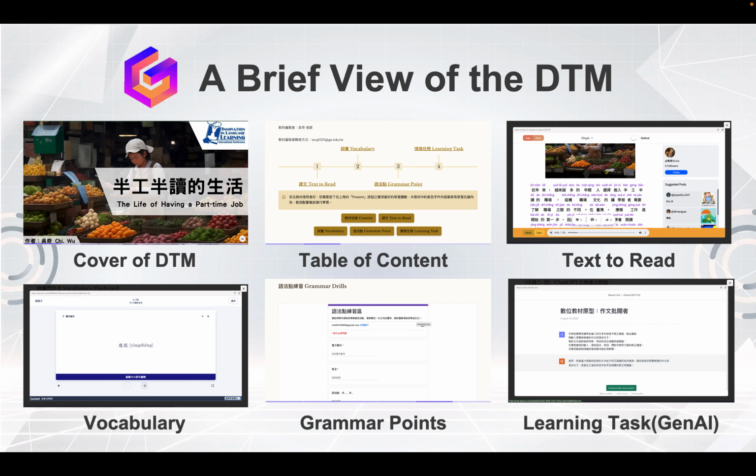Therefore, here is a brief view of the DTM, and I also provide the DTM link through the chat room and in the paper at the reference part. As I remember, I provided a link that everyone can read through and try to use by yourselves. We can see that it is able to combine all the platforms. Here we can see Quizlet.